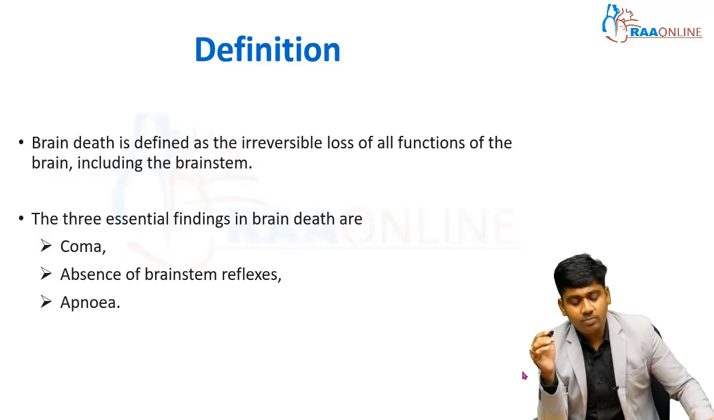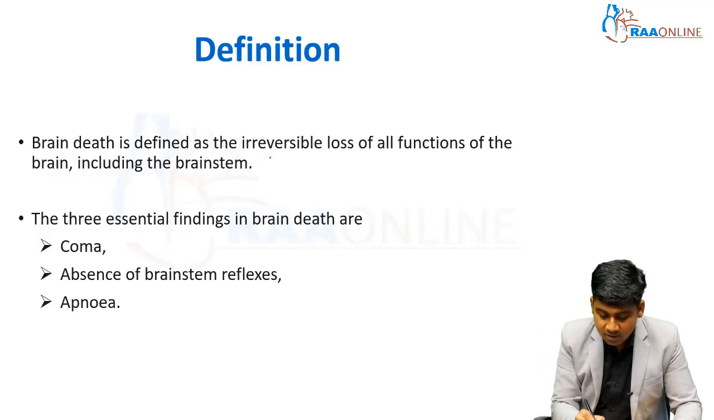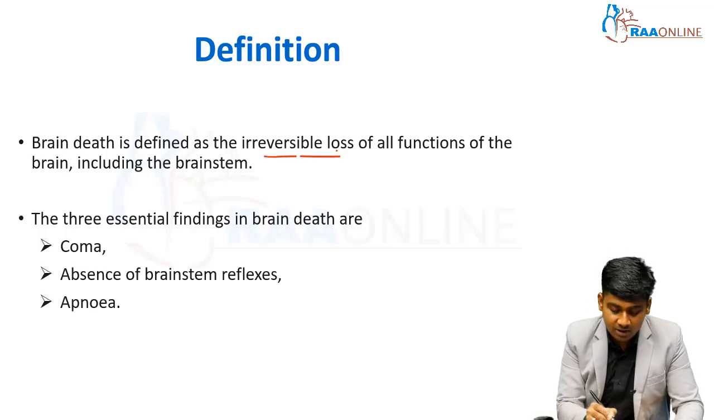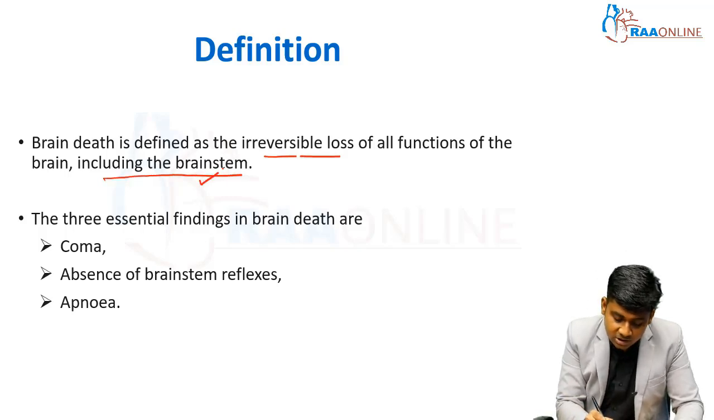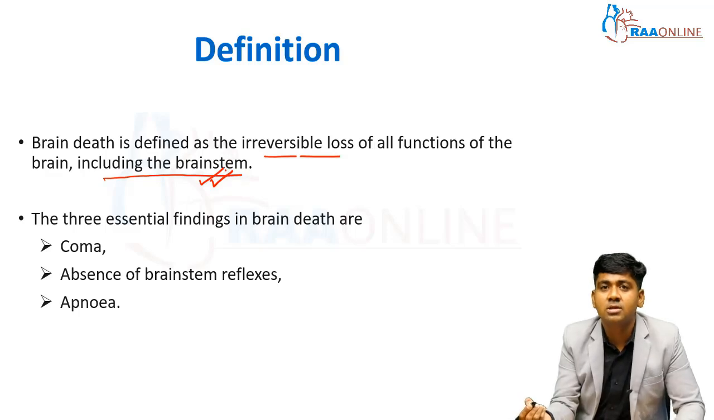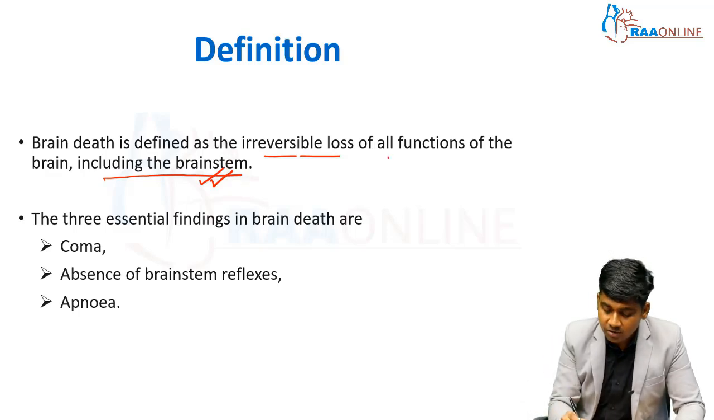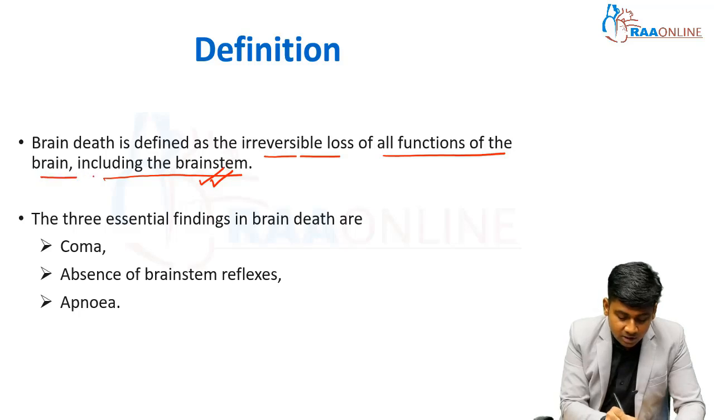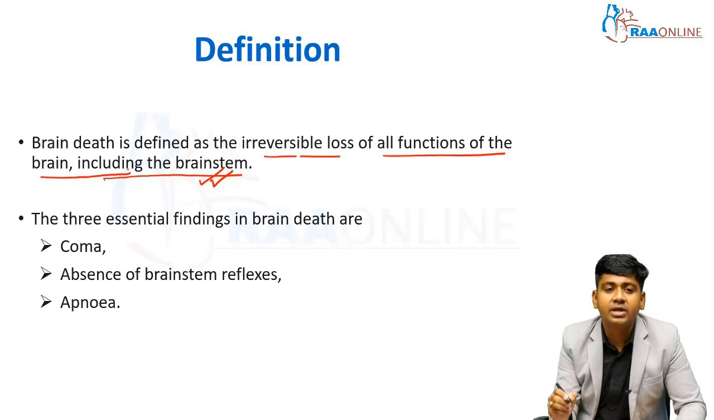So coming to the definition of brain death, it is defined as the irreversible loss of all functions of the brain, including the brainstem. Brainstem is very much important in this case. So irreversible loss of all the functions of the brain, including the brainstem, is the definition of brain death.